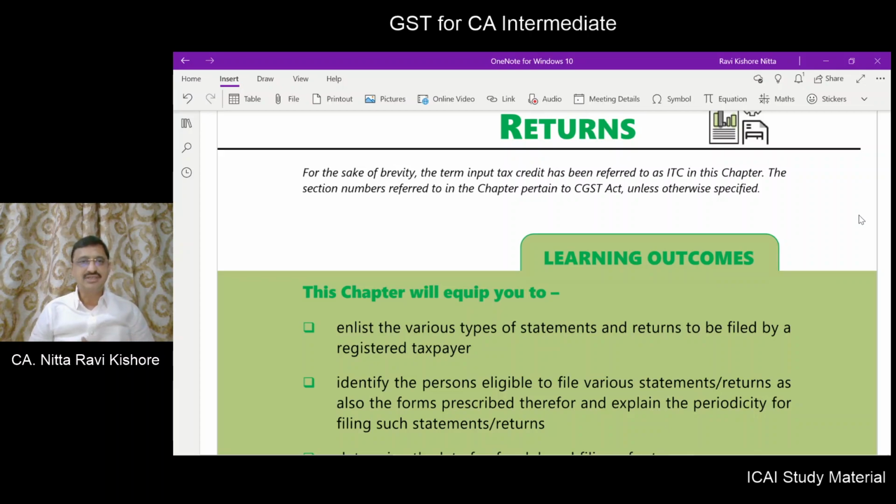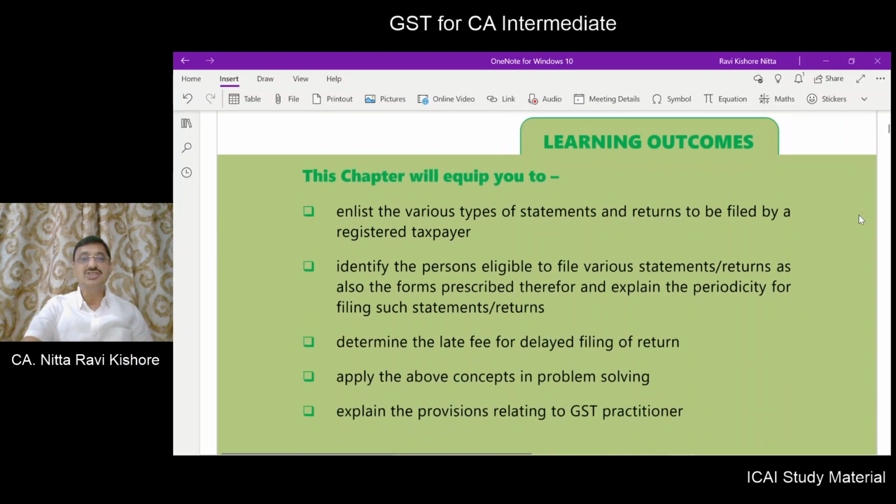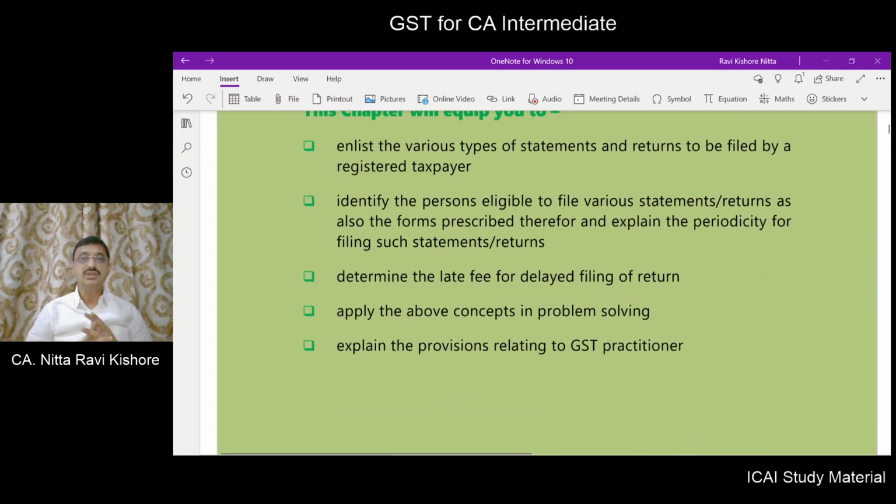After completing this chapter, you will be able to understand and analyze various types of statements and returns that are required to be filed by a registered taxpayer. You will be able to identify the persons eligible to file various statements or returns and also the forms which are prescribed thereunder, and also the periodicity for filing such returns or forms. You will be able to understand and determine what is the late fee which is required to be paid for a delay in filing the return forms.